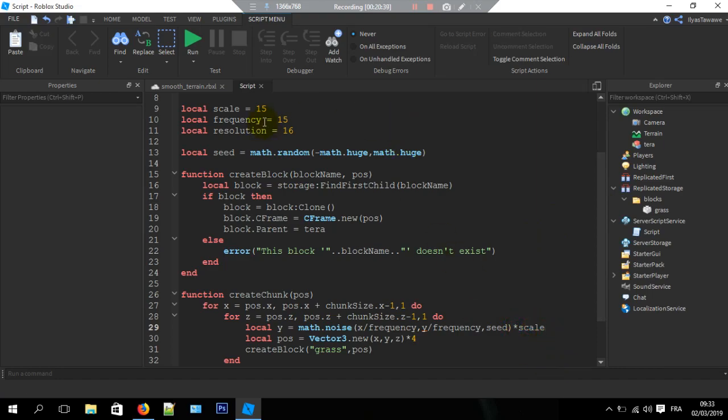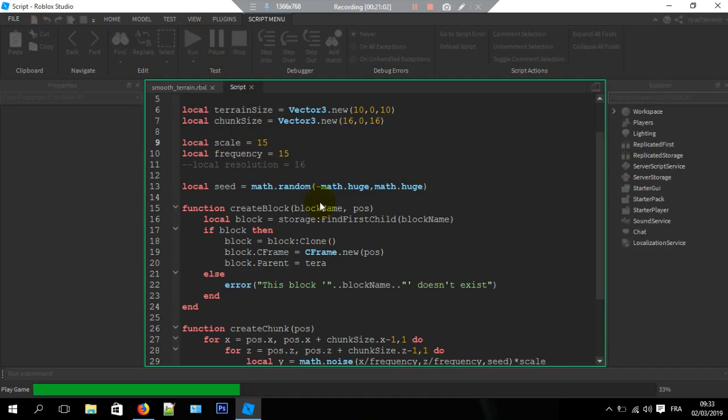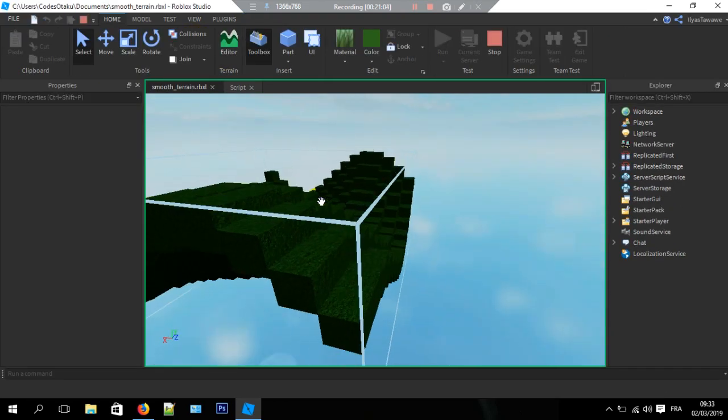I think that's it. Well, here z, and well, I don't think we need this resolution. I'm not sure where I was putting it, but anyway, scale equal to 15 and frequency equal to 15. So let's see actually how this is gonna go.